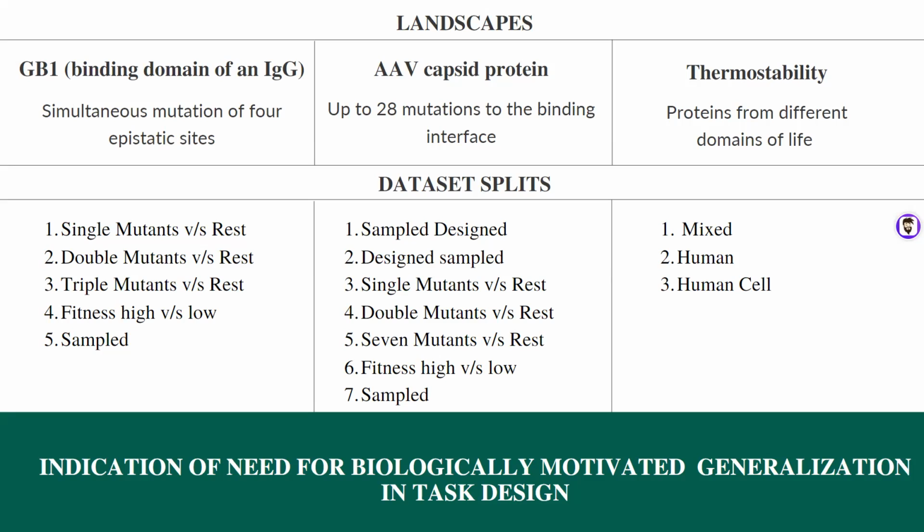The three landscapes begin with GB1, a binding domain of an IgG molecule, where they looked upon the effect of epistasis, that is, the effect of interactions between the mutations. The focus here was on learning variants with fewer mutations to predict the properties of variants with more mutations. With adeno-associated virus, that are capsid proteins responsible for virus integration into a DNA payload, they look to predict mutations only at a subset of positions, like at a protein-protein interface.